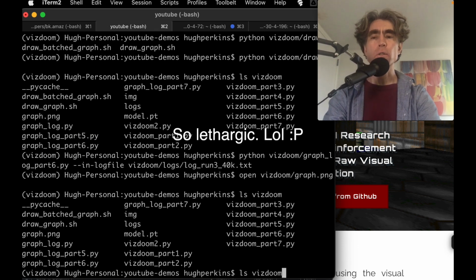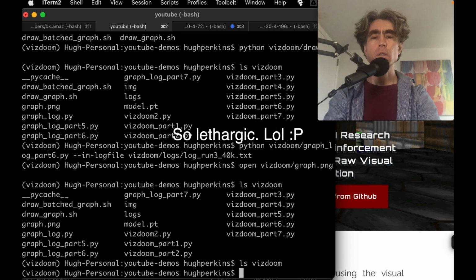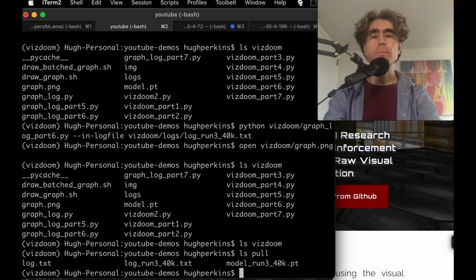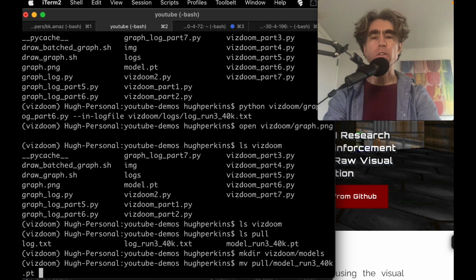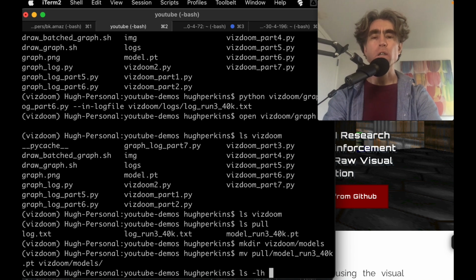Where did I put it? Okay, so let's make a folder, ViZDoom models. I pulled it from the instance into my pull folder, and then let's just move that into the models folder. So the model is in ViZDoom models.